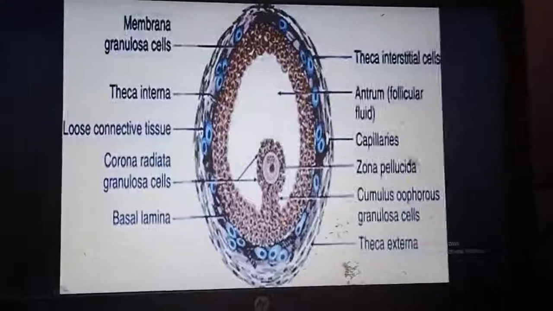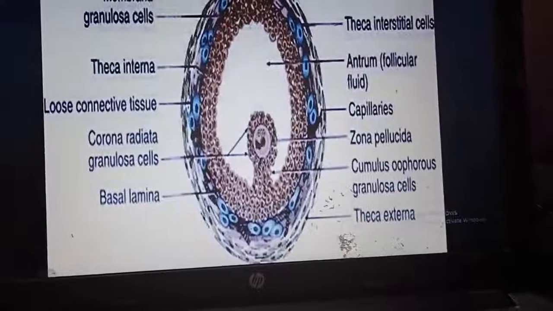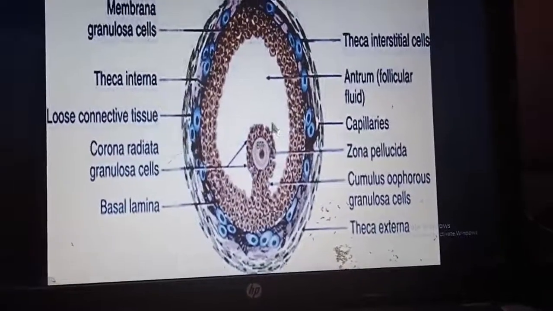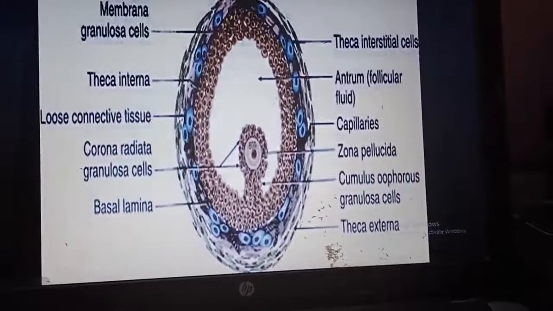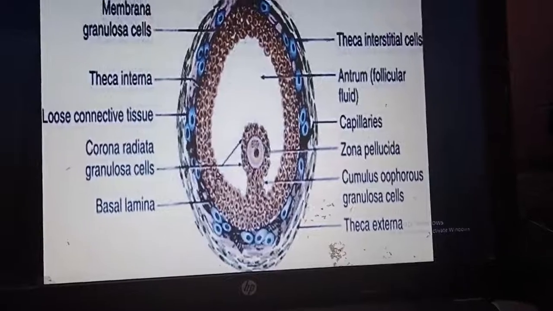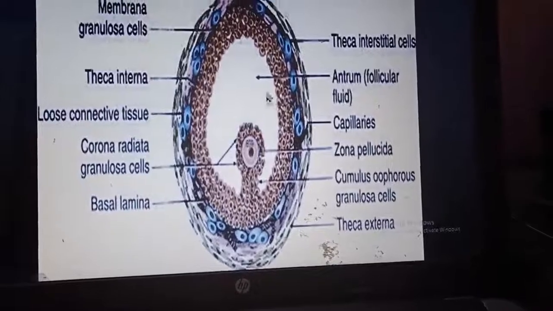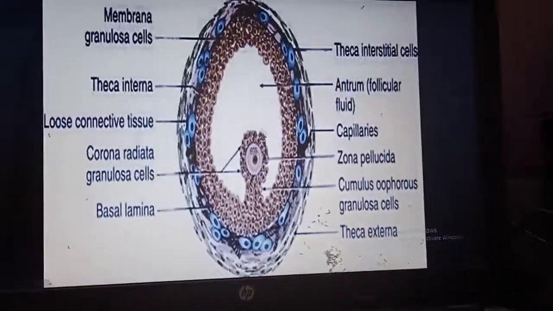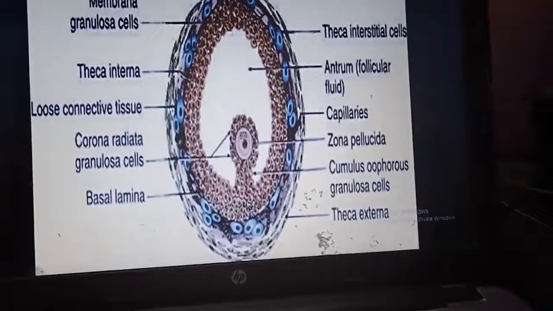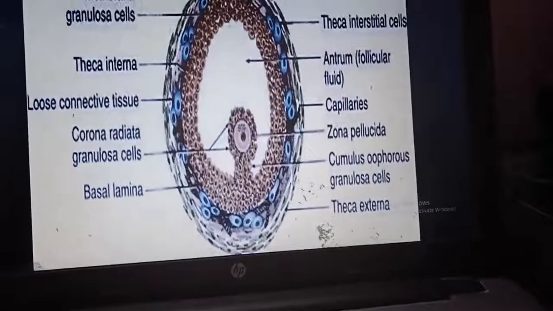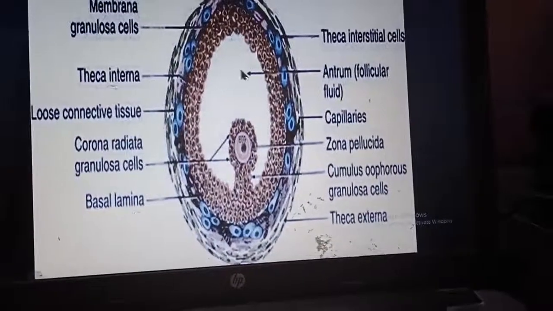This is a picture of the Graafian follicle or tertiary follicle. Here this is the secondary oocyte and there is a big antrum. Due to the antrum formation, the follicular cells are arranged around the secondary oocyte in a ring fashion. So these follicular cells are known as cumulus oophorus, and where it is attached to the follicle at this site, it is disc-like, so it is known as discus proligerus, and this is the antrum folliculi.